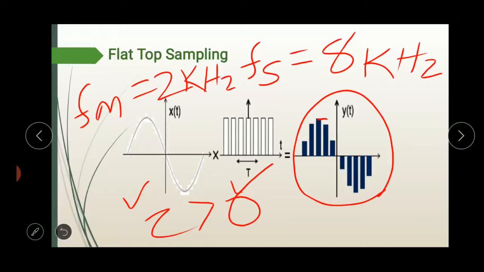When we multiply fm by 2, we get 4 kHz. So the condition is maintained, as 8 is greater than 4. As per that condition we do our sampling. So let's start the experiment.